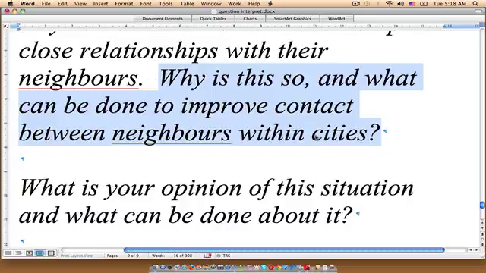It is argued that people who live in a city do not develop close relationships with their neighbors because of, and then whatever your main point is. And then you would follow that with a bit of a continuation, which would be maybe this will be proven prior to looking at potential solutions to this issue. So let me just maybe type out an example here.